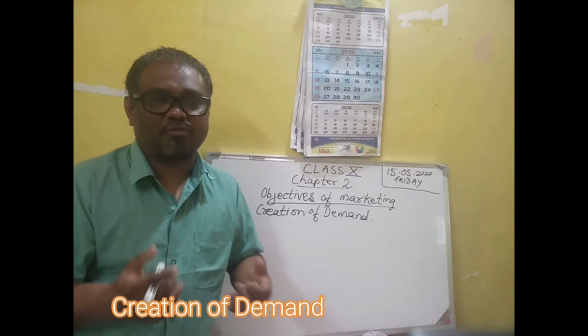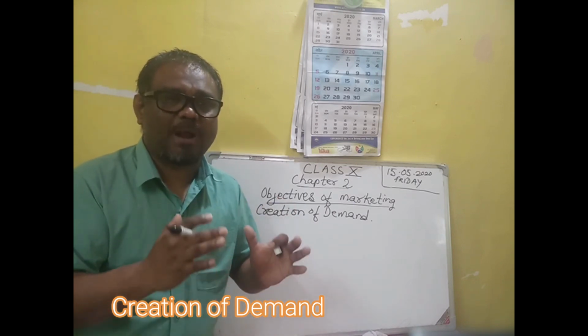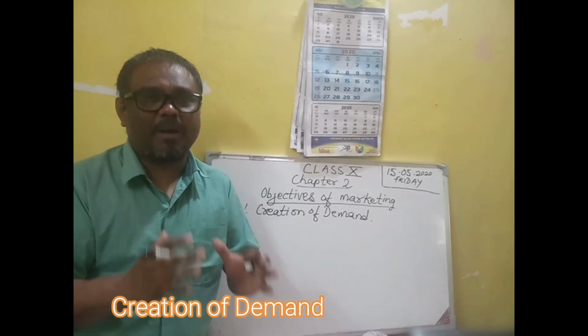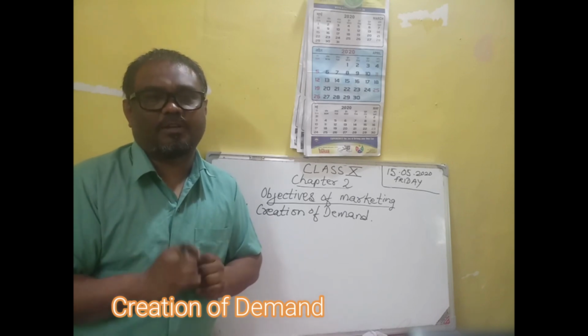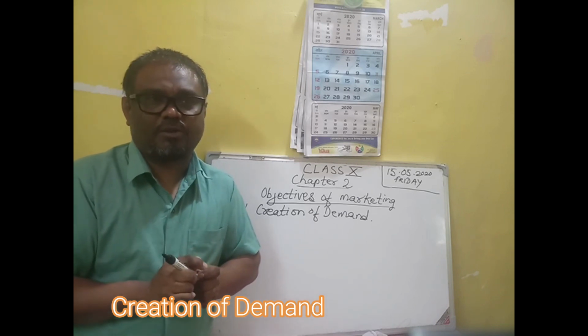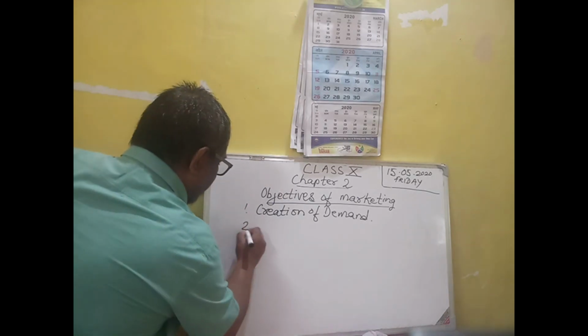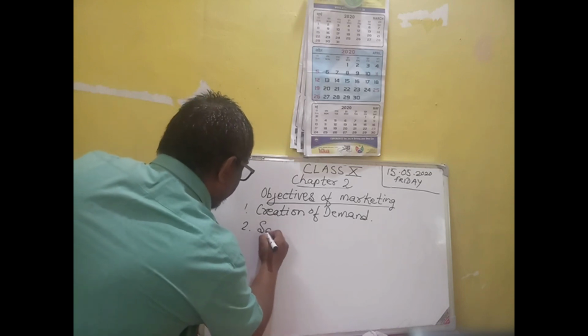So creation of demand is very, very important. Unless there is demand created in the market, there cannot be a sale. So creation of demand is the first step of selling the product. Number two is consumer satisfaction. Satisfaction of consumer.